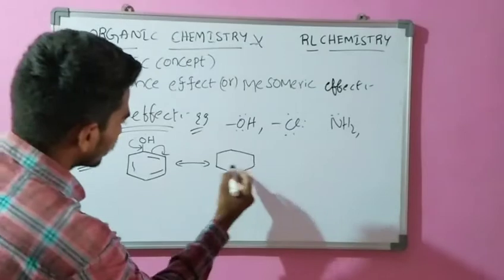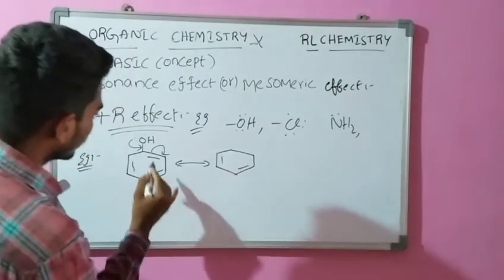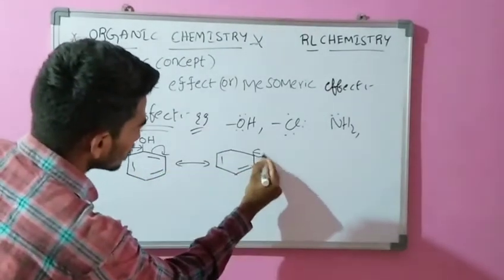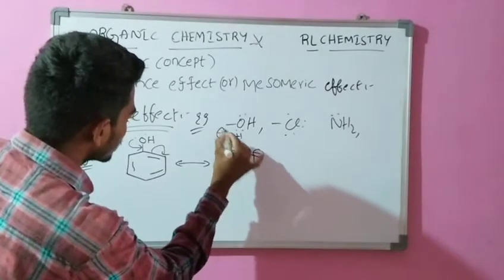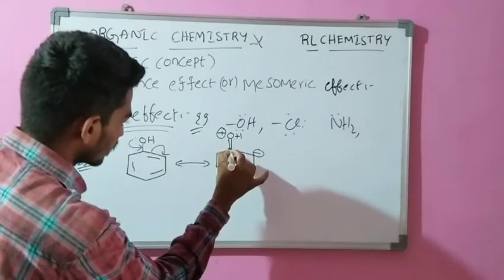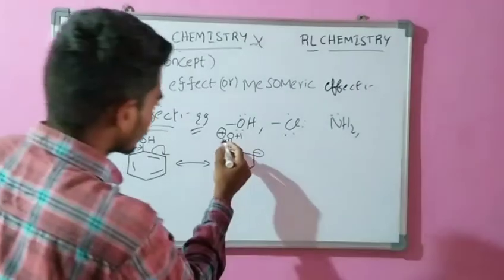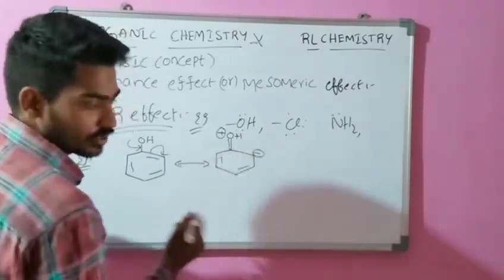Here this bond is converted into electrons, and a positive charge takes place. Electrons are converted into bond, and bond is converted into electrons.